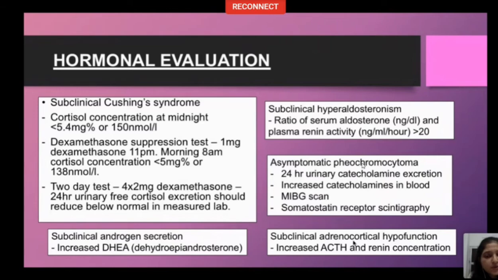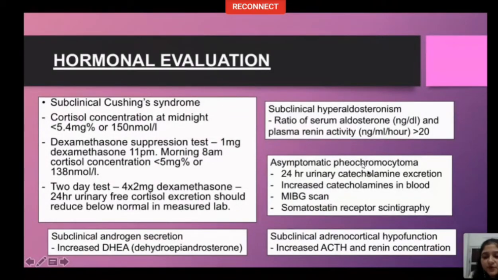So a brief overview about 5 syndromes that we have to screen for hormonal evaluation. The first is a subclinical Cushing syndrome for which cortisol concentration at midnight is measured. Normally, due to the circadian rhythm, the cortisol concentration in the evening should be less than 50% of morning values. The cutoff values are flashed on the slide. Dexamethasone suppression test and 2-day test are other options available. In subclinical androgen secretion, increased DHEA will be seen. In hyperaldosteronism, ratio of serum aldosterone and plasma renin activity is measured.